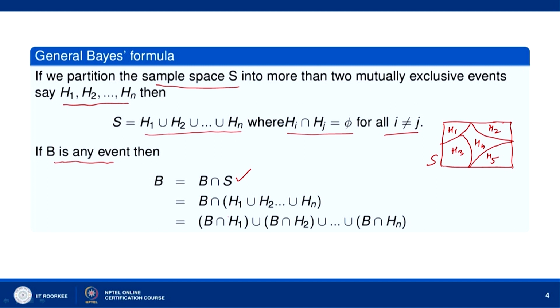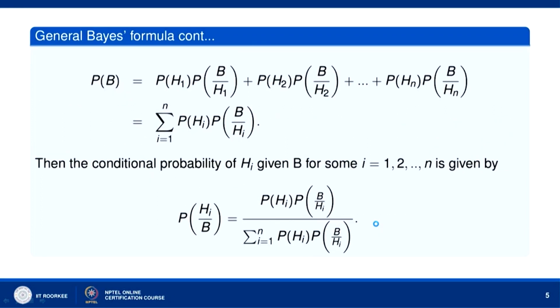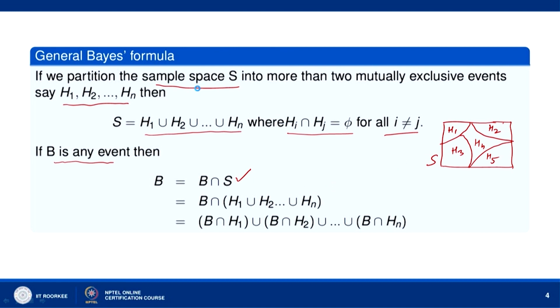So we have B intersection H1 union B intersection H2 union B intersection Hn, and since H1, H2, Hn are mutually exclusive, B intersection H1, B intersection H2 and B intersection Hn are also mutually exclusive, and therefore probability of B will be equal to probability of B intersection H1 plus probability of B intersection H2 and so on, probability of B intersection Hn.